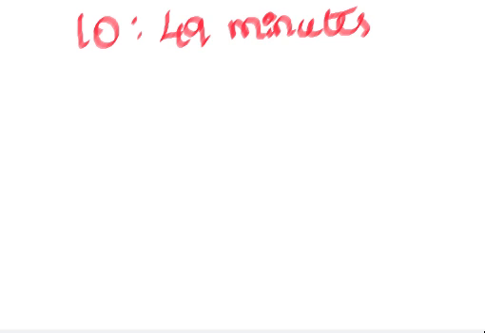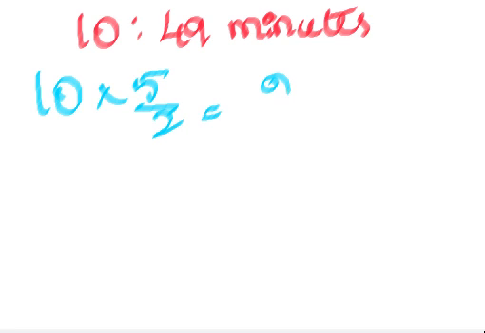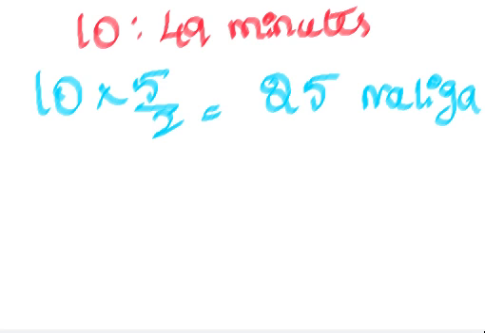So we can write 10 into 5 by 2, which is equal to 25 Naliga. So if I am converting 10 hours into Naliga, I will multiply by 2.5 Naliga. That is 10 hours into 2.5 Naliga, 25 Naliga.